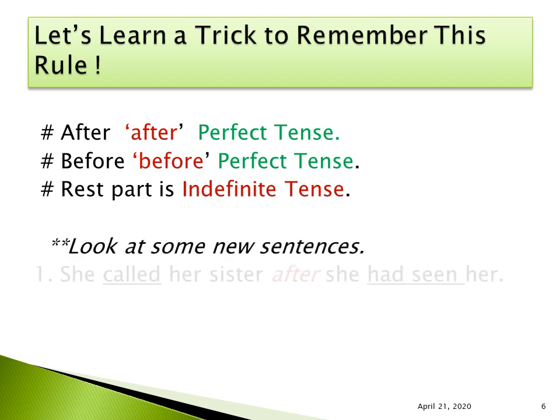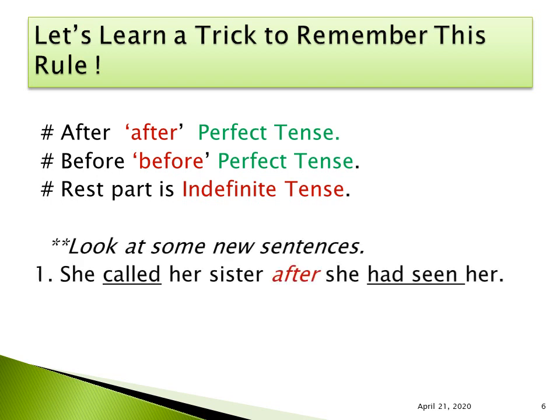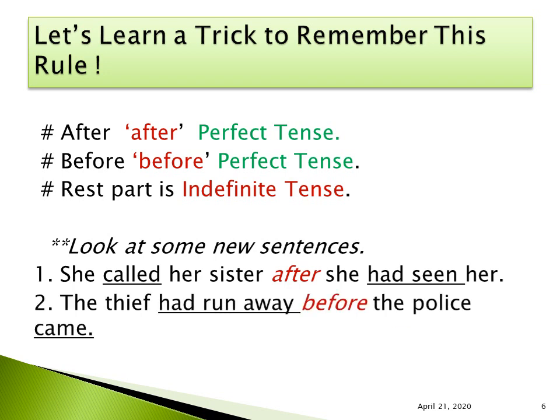Look at some new sentences. She called her sister after she had seen her. Second one, the thief had run away before the police came. So let's see what happens here. The reflection of what we have learned: after, before. So after past perfect. That means after she had seen her. Before past perfect. The thief had run away.